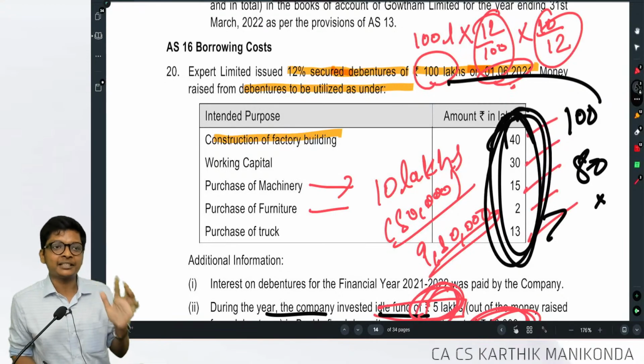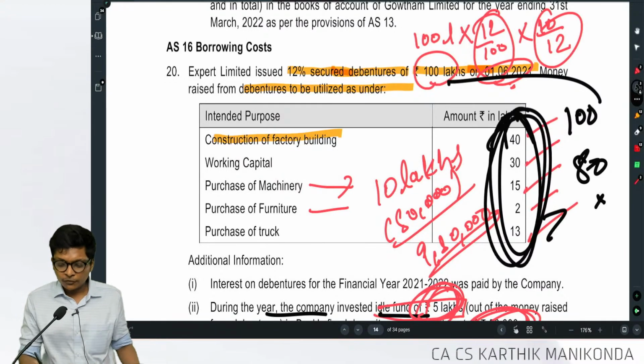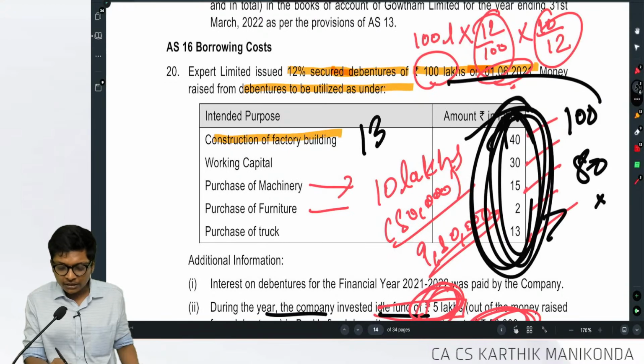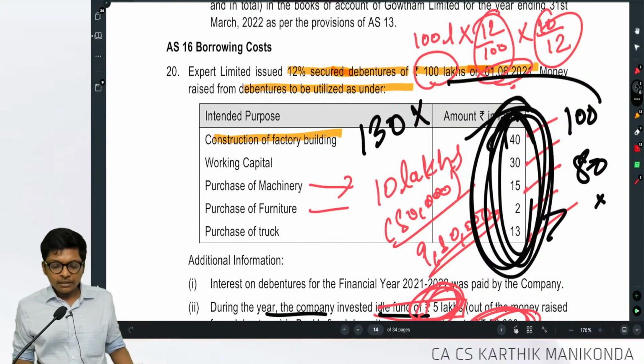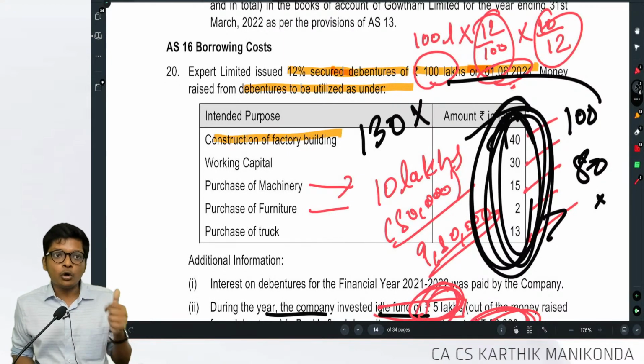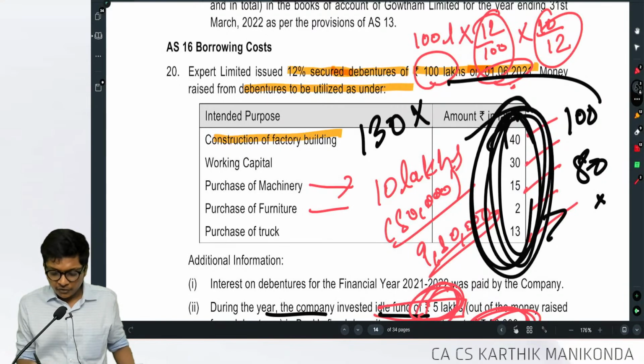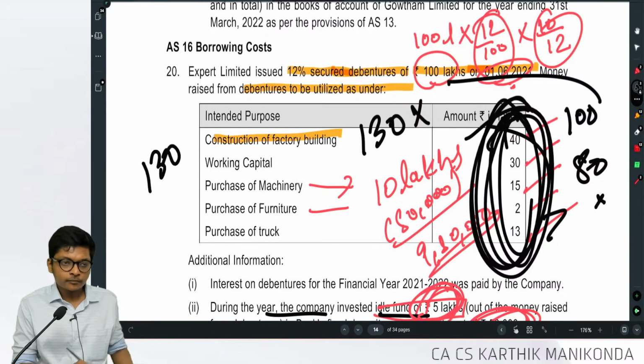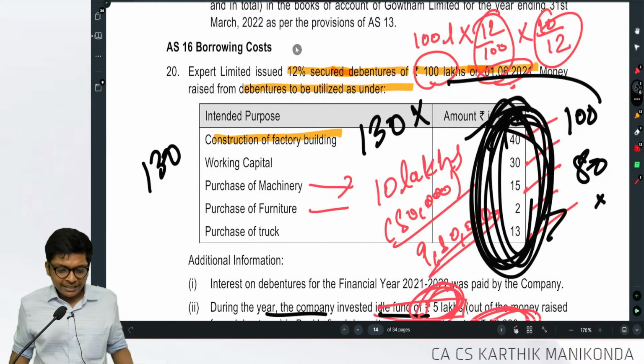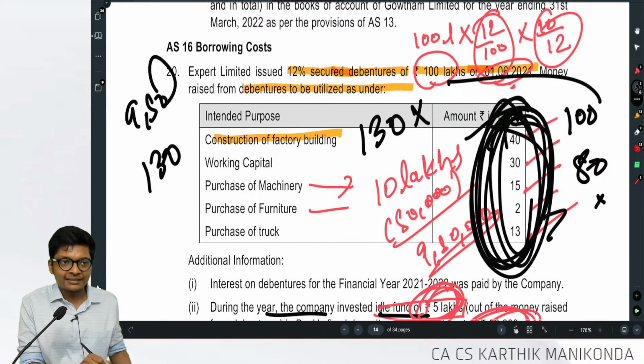If this is more than 100, you can't use apportion. You have to apply the interest percentage. Because if this total is 130 and you do apportioning, then the value may go higher. You should be careful to apportion only the interest of 9.50 lakhs.